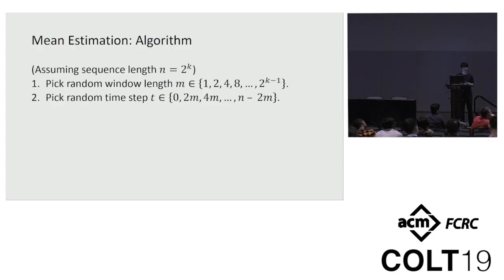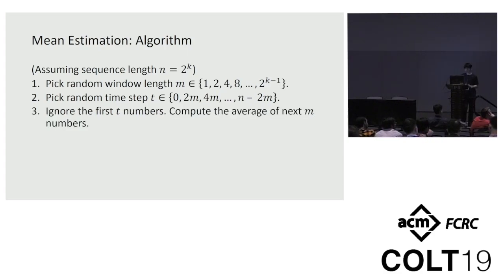And it turns out that for this case, there's a very simple algorithm that achieves a non-trivial loss, which is simply by choosing a window length m uniformly at random from powers of 2, and then we pick a random stopping time t from multiples of 2m. What we will do is to ignore the first t numbers in that sequence. We compute the average of the next m numbers, and we claim that the next m numbers have the same average.